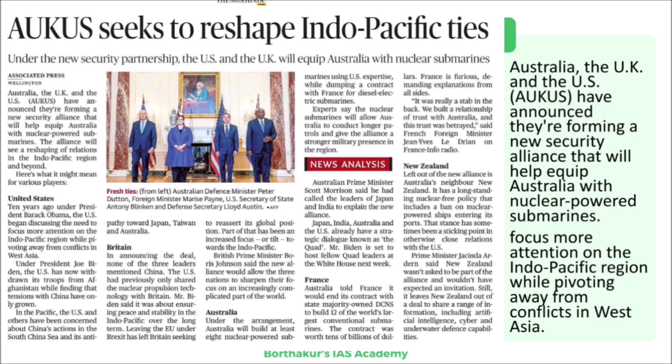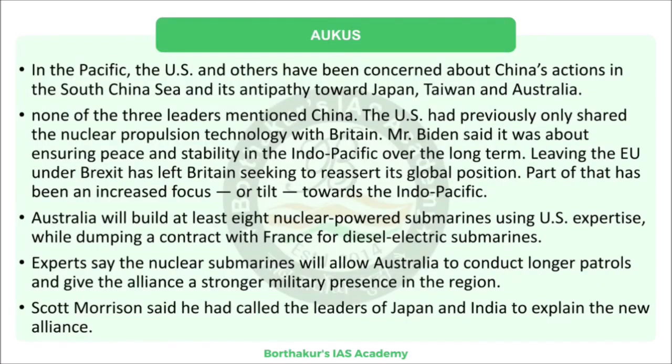Earlier they had to enter through India or through other kinds of means, but not on their own. But this grouping allows Britain to enter this domain in a big way. It is like they are finding their foothold in this region. This is also their tilt towards the Indo-Pacific region. They are also trying to upgrade their naval fleet, preparing themselves for their foray into the Indo-Pacific region. This is the UK's interest in this grouping.